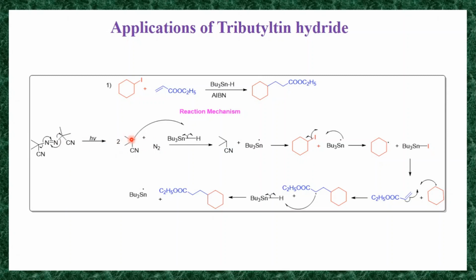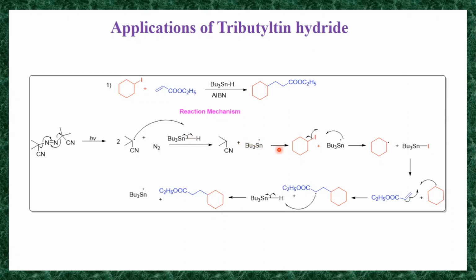So this carbon radical now reacts with your tributyltin hydride. This tributyltin hydride undergoes homolysis. It generates tributyltin radical and hydrogen radical. This hydrogen radical reacts with this carbon radical and generates a neutral molecule. And after homolysis, it generates tributyltin radical.